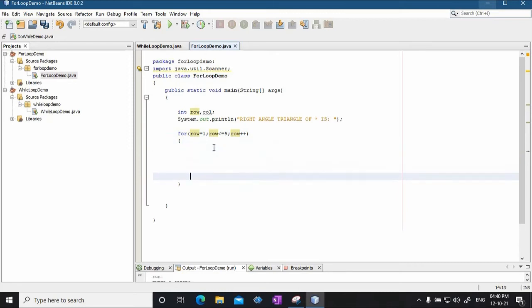So this is the body of the outer for loop. Now the inner for loop will be for column, right? So then I will say for column equal to 1.